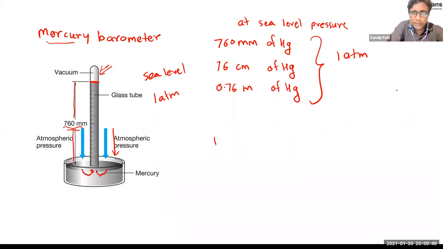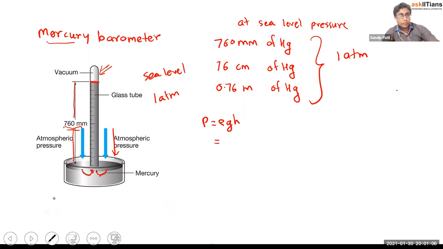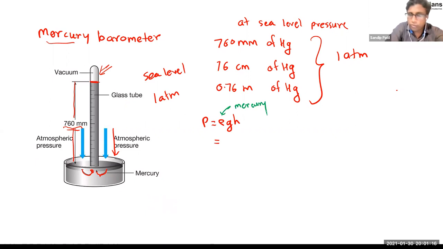We know the pressure formula. Pressure formula is what? Rho into g into h, right? Let me write this: rho into g into h. This is my formula. What I can do is substitute the value of rho, the density. Density of water is how much? 1000, right? But now are we using water here? No. What are we using? We are using mercury. So we need the density of mercury.